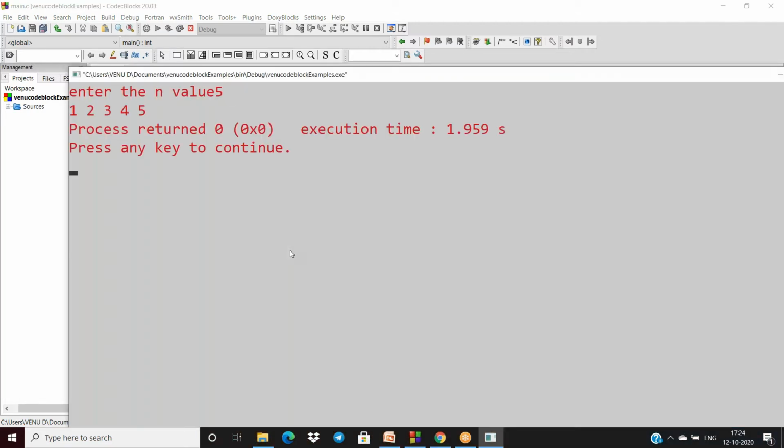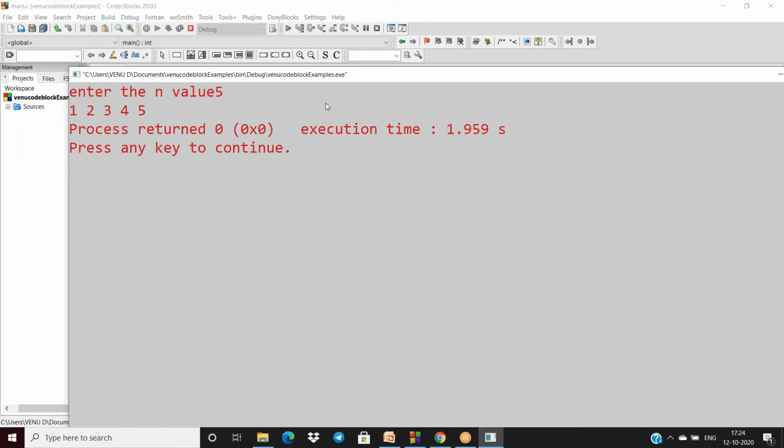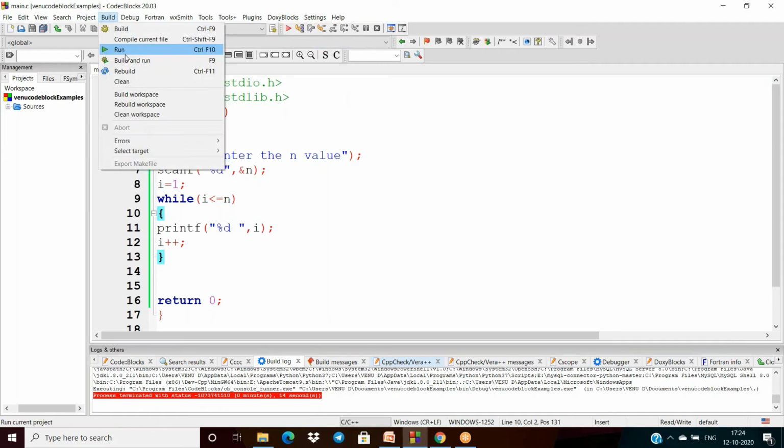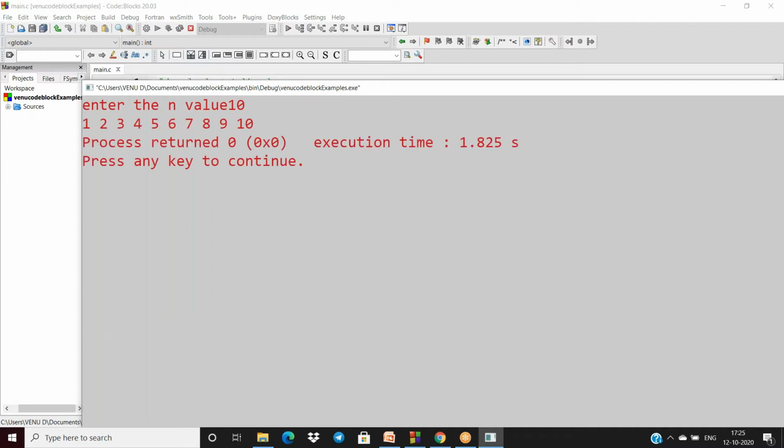So I'm giving 5, then it will display 1 2 3 4 5 values here. If I'm giving 10, then it will display 1 to 10 numbers.